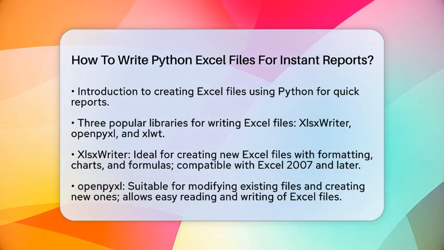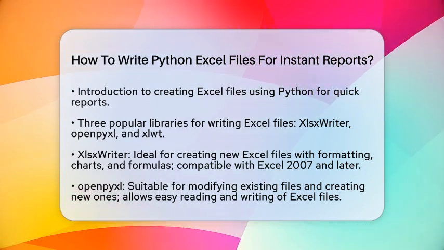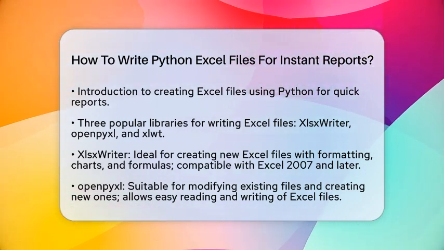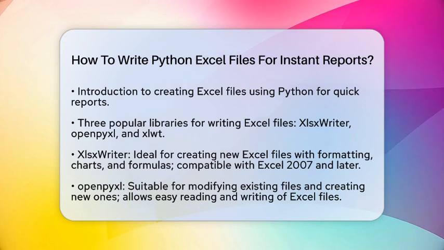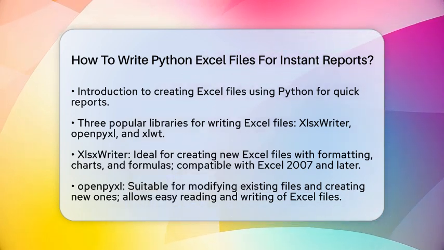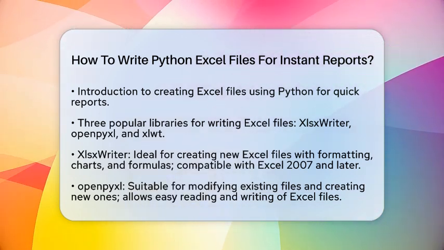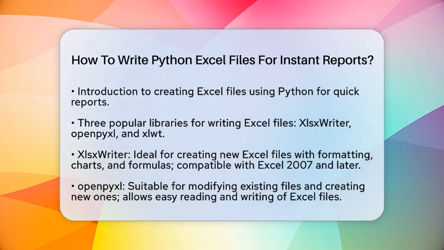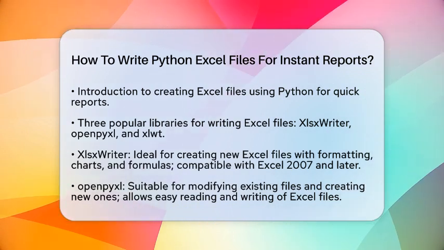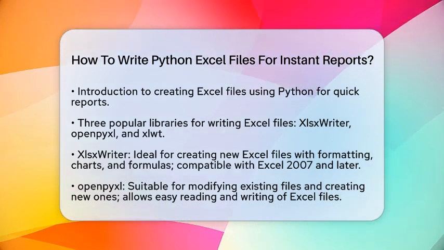If you need to modify existing files or create new ones, openpyxl is a great choice. It allows you to read and write Excel files easily. Lastly, xlwt is mainly for older Excel file formats, specifically those from Excel 97 to 2003.